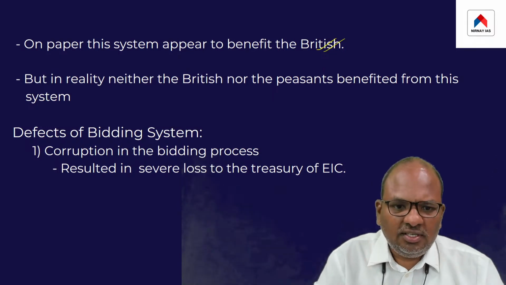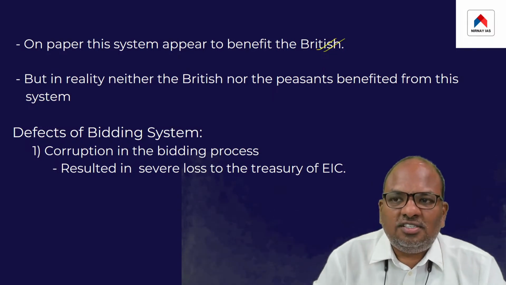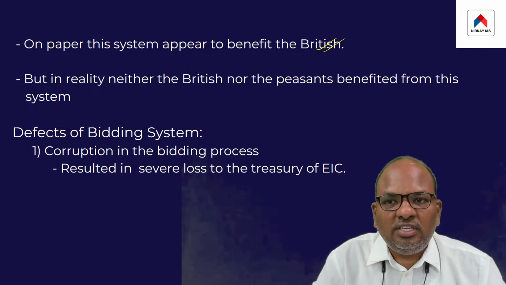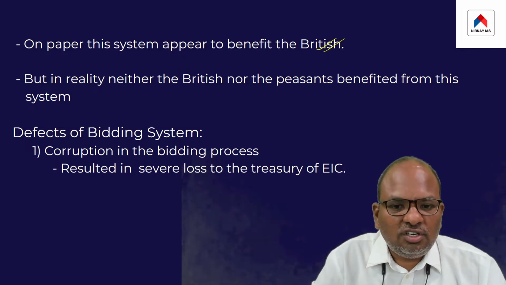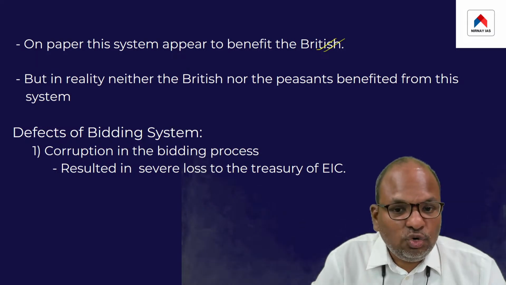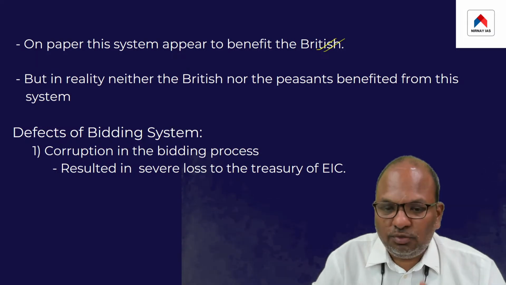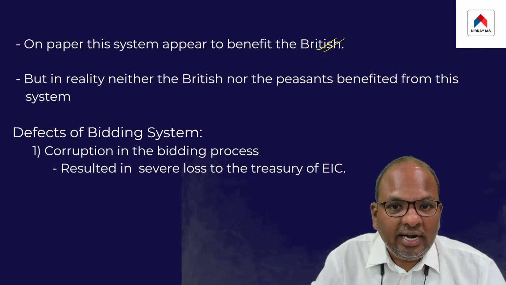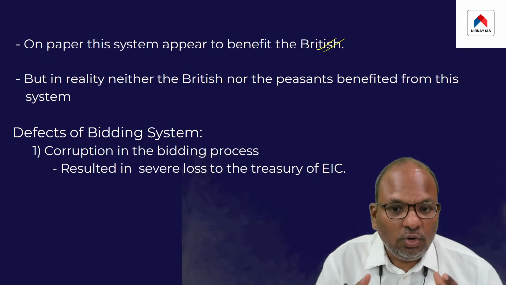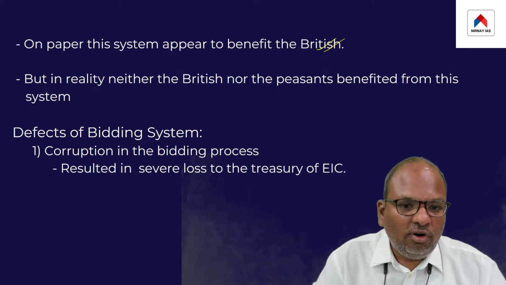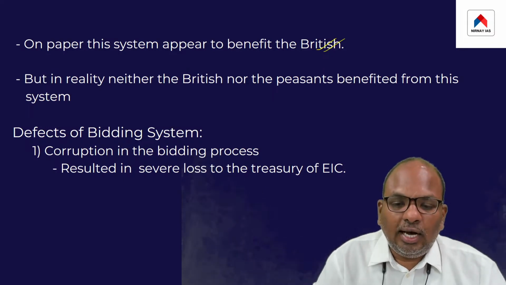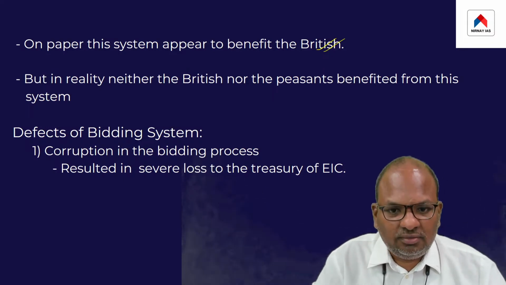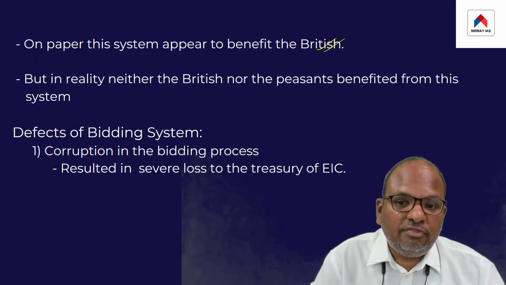So on paper, this system appeared to benefit the British because, point number one, the British were not required to maintain any revenue officials to collect land revenue. Second, the British would get the auction amount as a lump sum right at the beginning of the year. So it appeared as if it benefited the British.